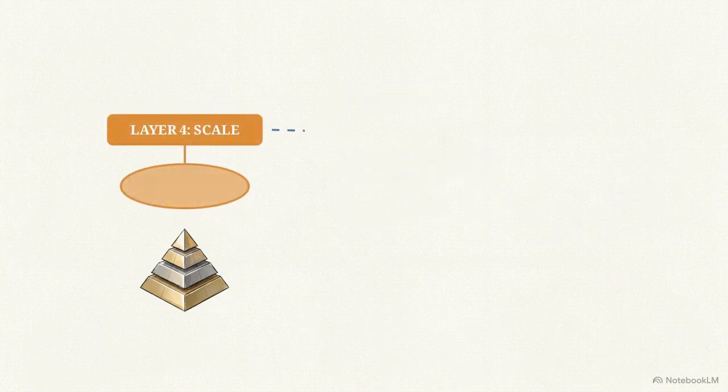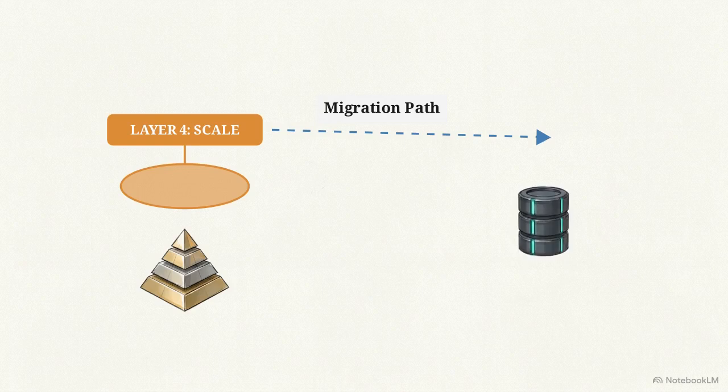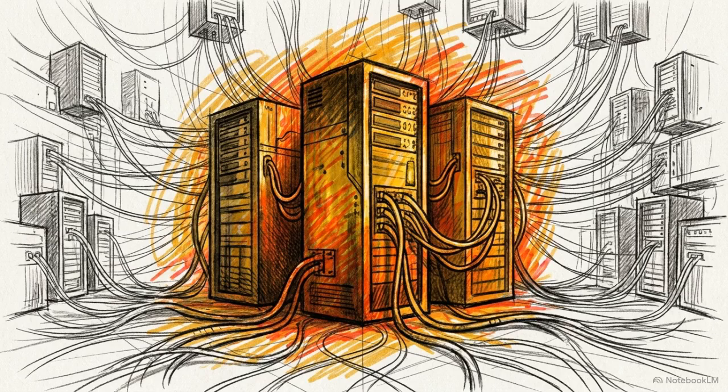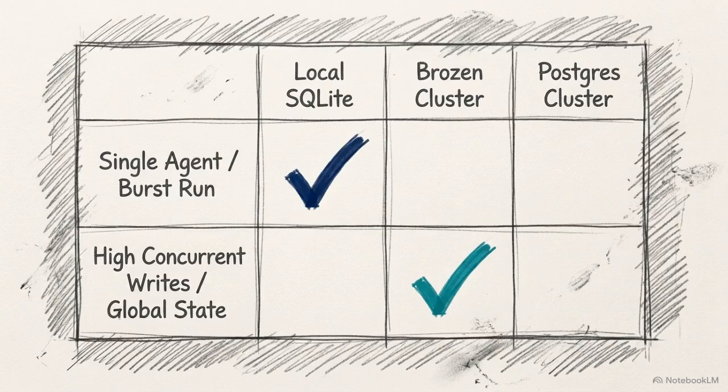The fourth and final layer is scale, representing an explicit migration path to a distributed Postgres cluster. This layer is reserved exclusively for architectures that genuinely demand multi-instance shared state and global concurrent writes across a single dataset. The four-layer architecture systematically defers distributed infrastructure complexity. You only pay the operational tax of a shared database when the workload mathematically requires it.